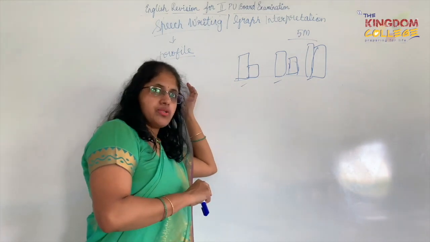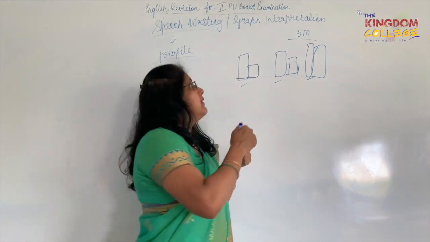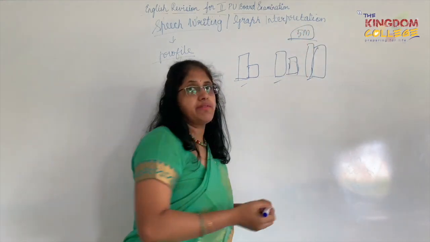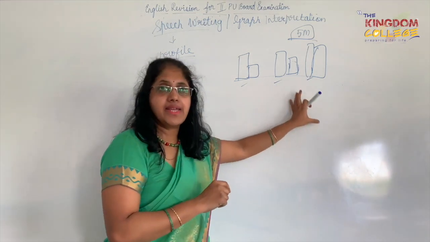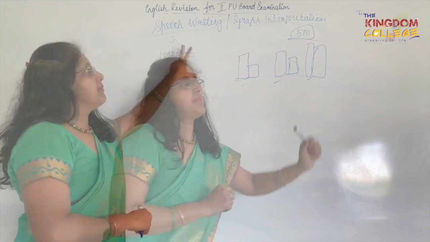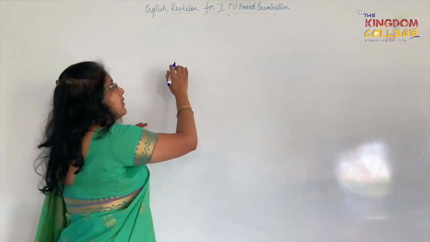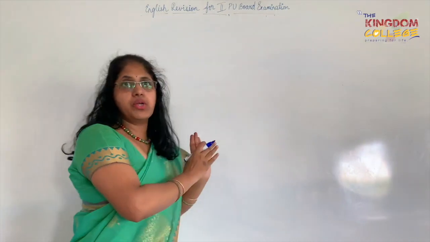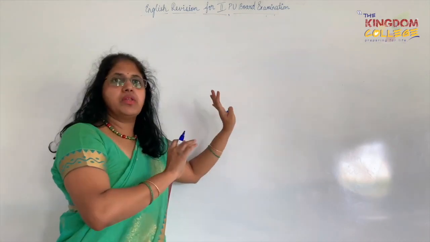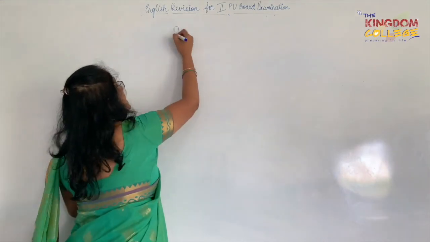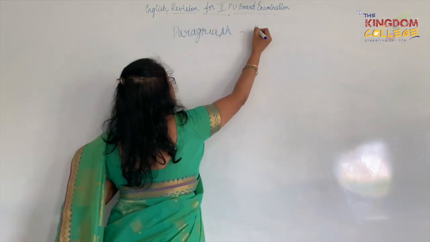You either choose speech writing or the graph interpretation. These two are fetching you 5 marks, so it can fetch you full 5 also if you just do a bit of writing in an expanded form. The next one that we are going to deal with: the entire thing whatever I have told you is covering up to 30 marks, but I have not included the paragraph comprehension, that's for 10 marks.